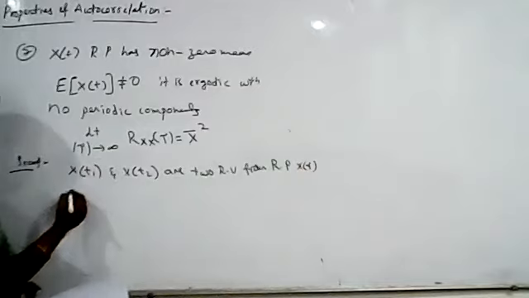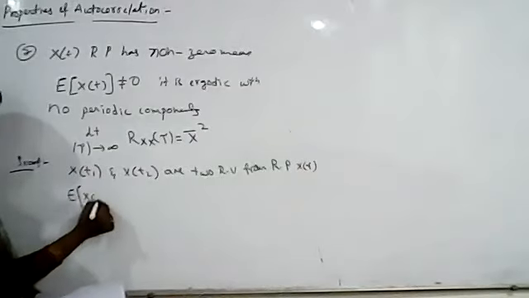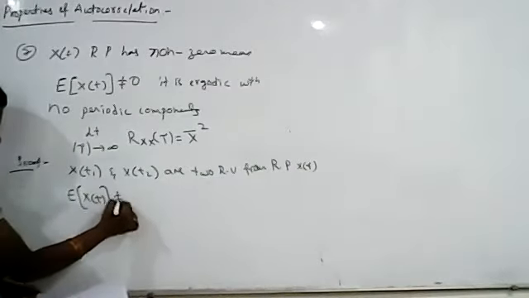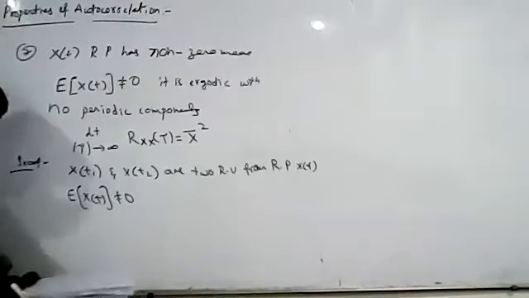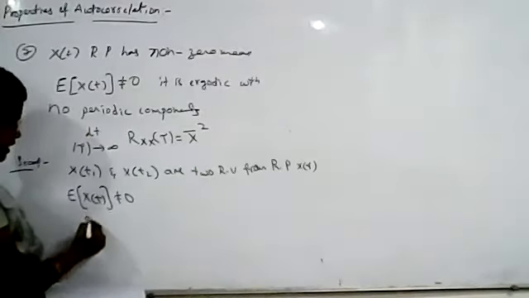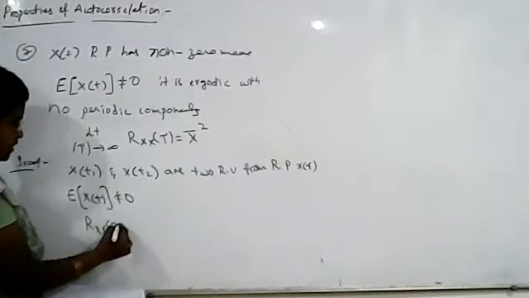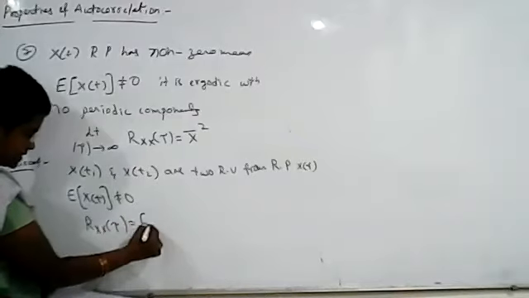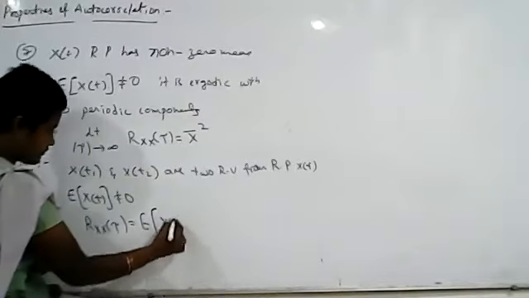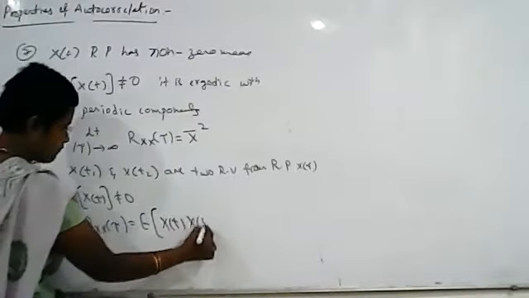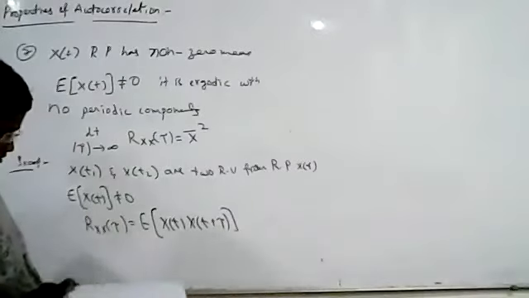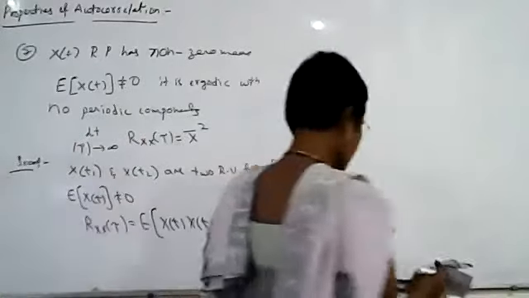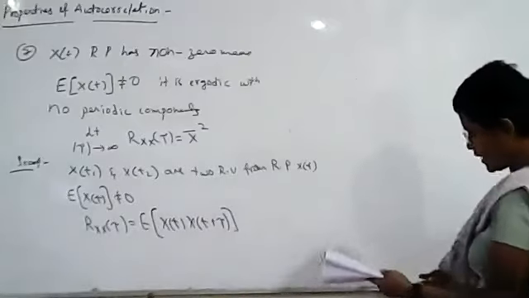It is given that expected value of x of t is not equal to 0. So now we find out the autocorrelation function Rxx of tau. Autocorrelation function is given as expected value of x of t, x of t plus tau. And it is also given that this process has no periodic components.